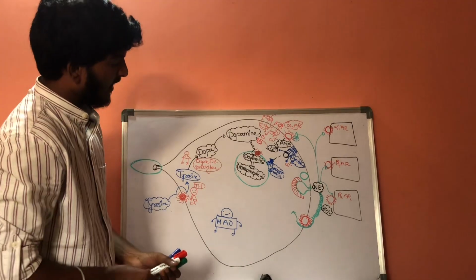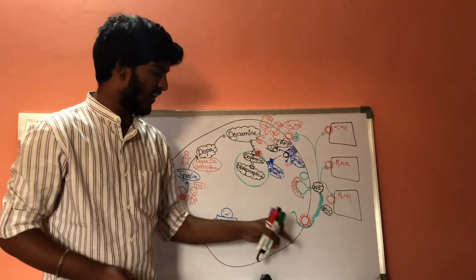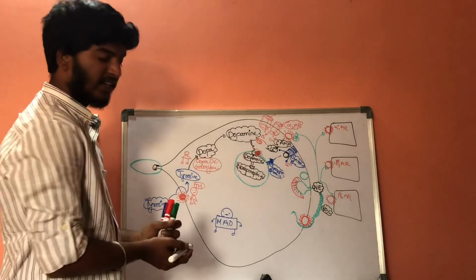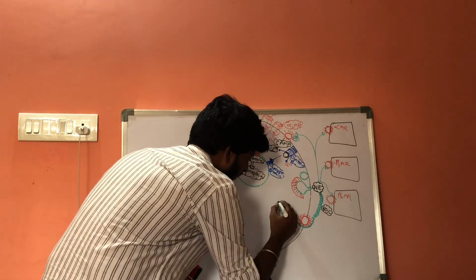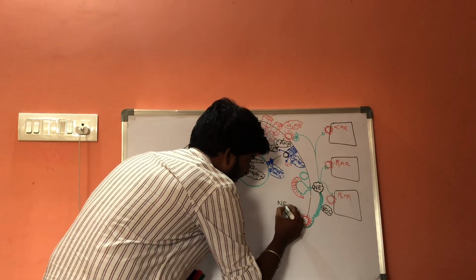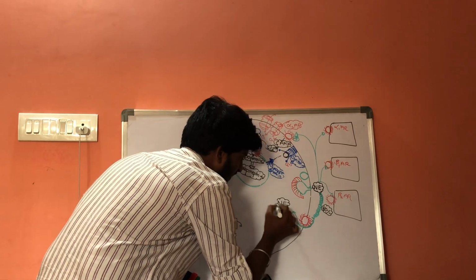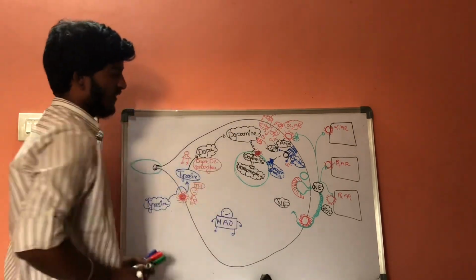Now the norepinephrine which is reuptaken will be present in the cytoplasm.